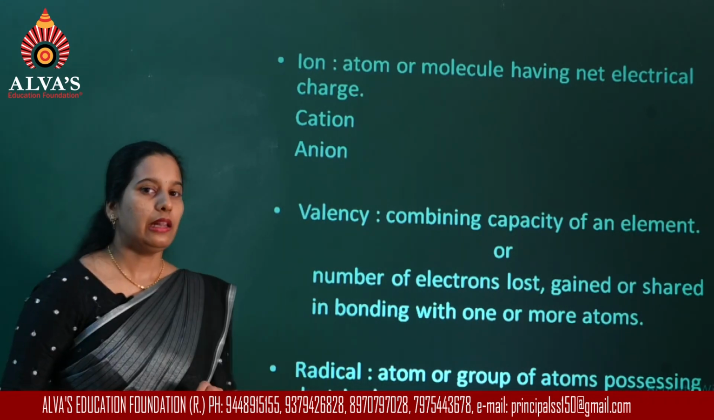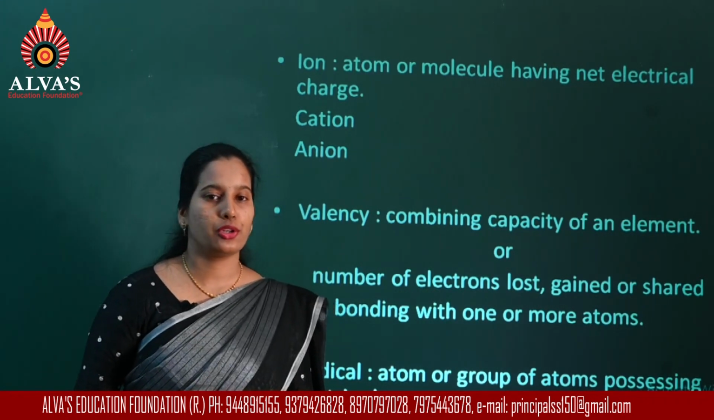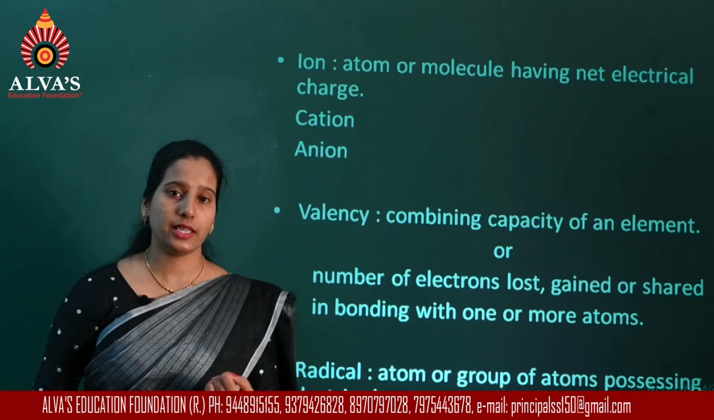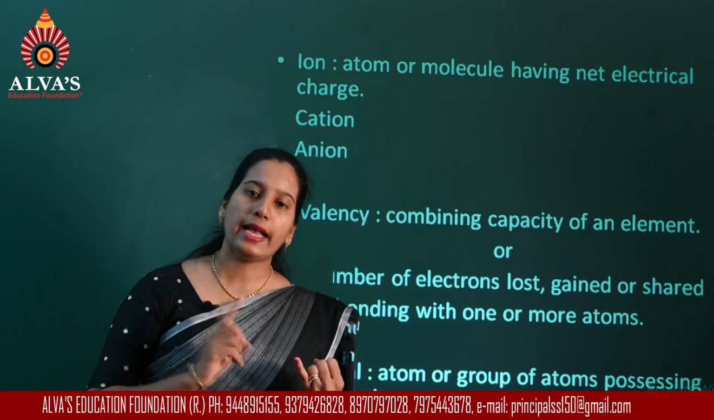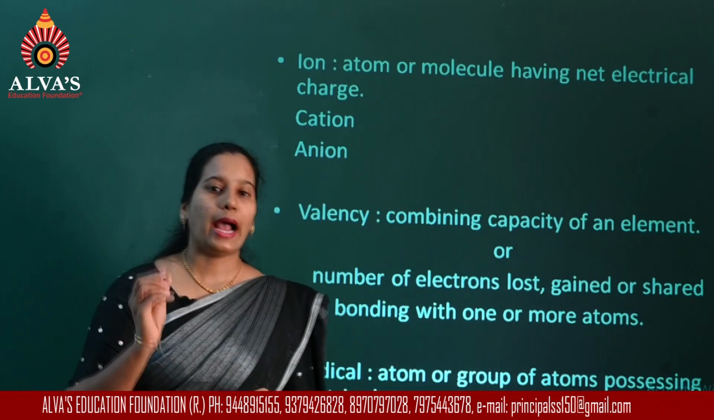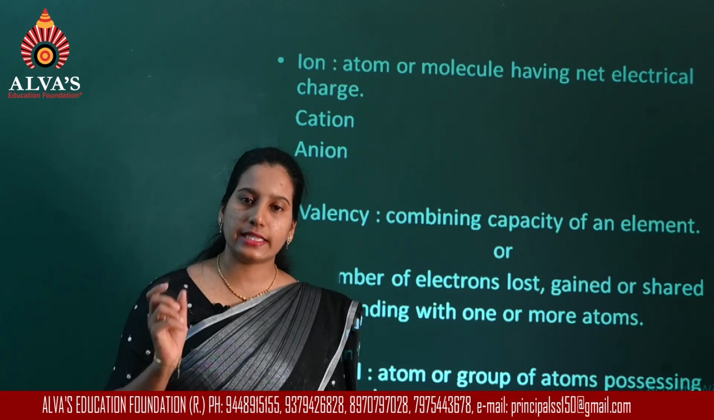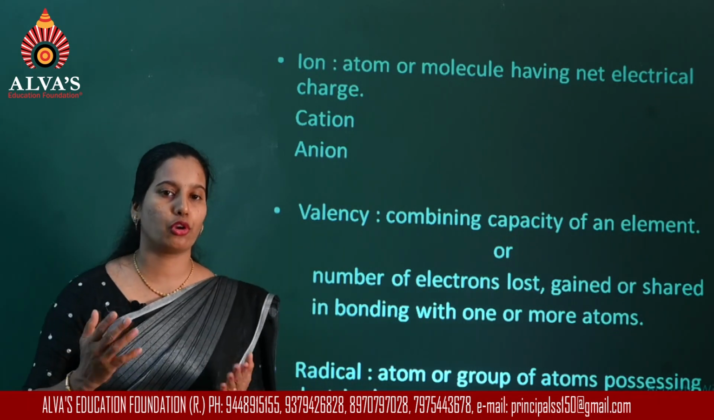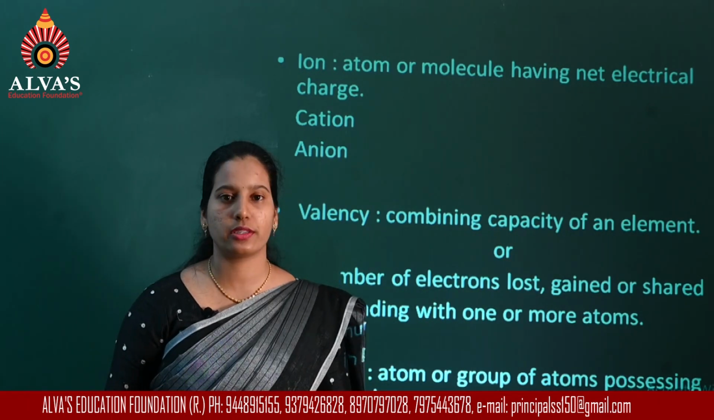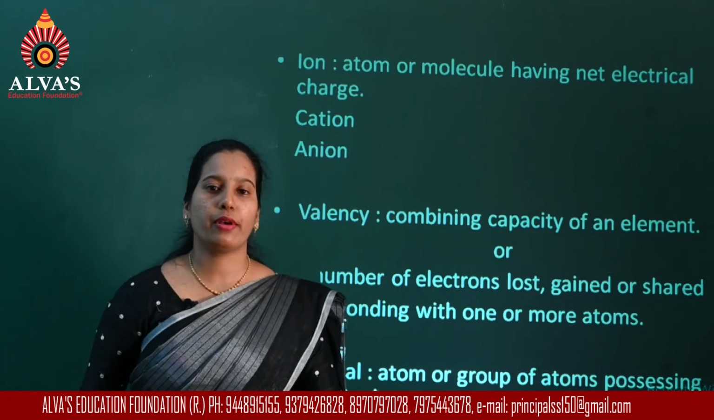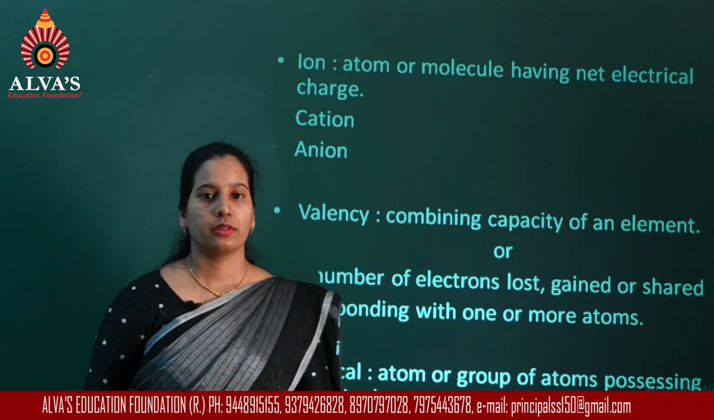The radical can be positively charged or negatively charged. Under radicals, there are two types, acid radical and basic radical. Now an acid radical is derived from the acids by removing a proton. Proton is H plus ions. Whereas a basic radical is derived from bases.